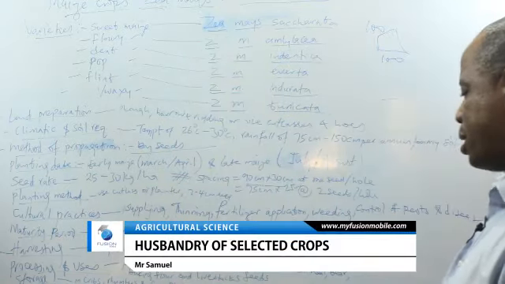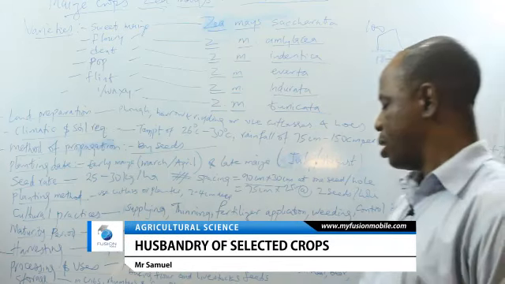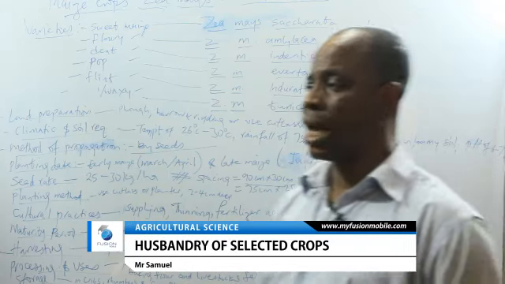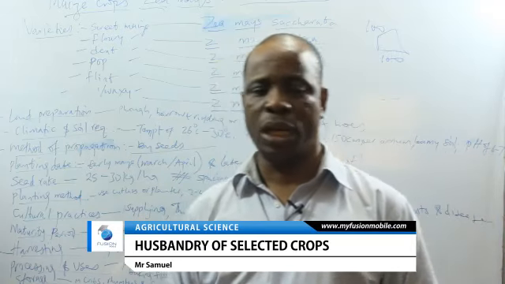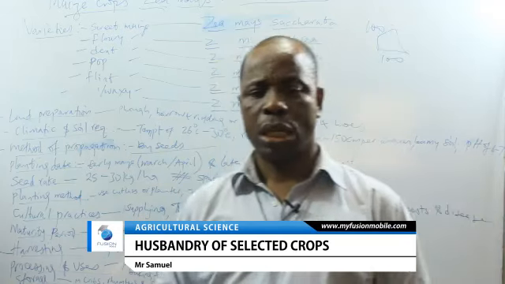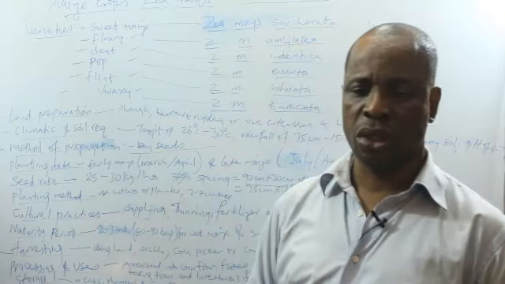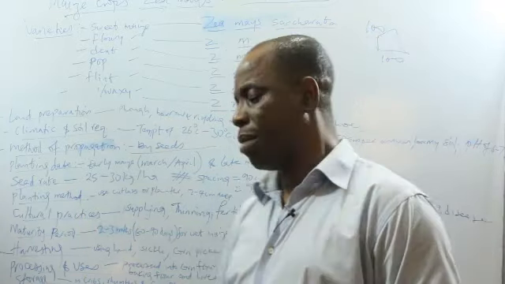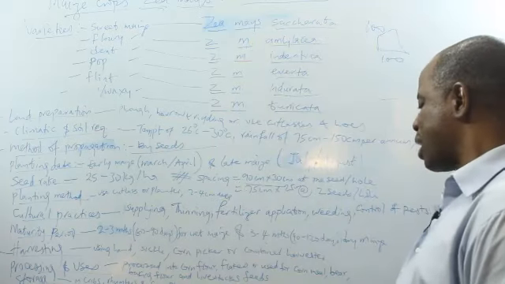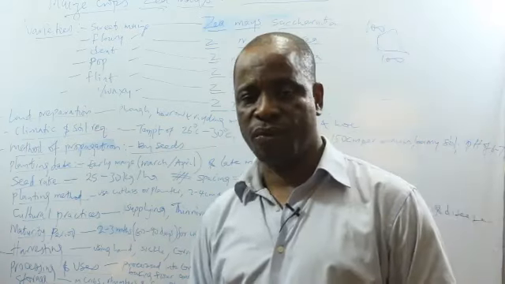It can be processed into things like corn flour. Corn flour is the type that can be used to make several things on the farm, maybe ogi, eko, or can be used to make baby food, children's foods, or can even be boiled as a human food. It can be used as flakes, like cornflakes.